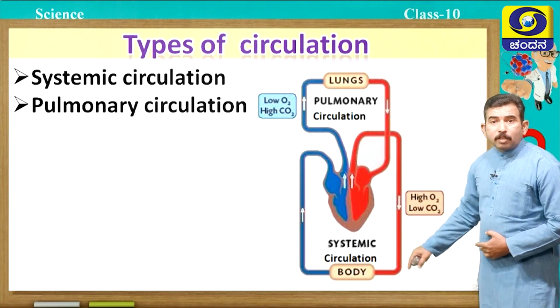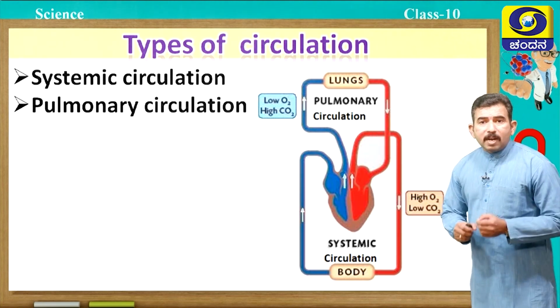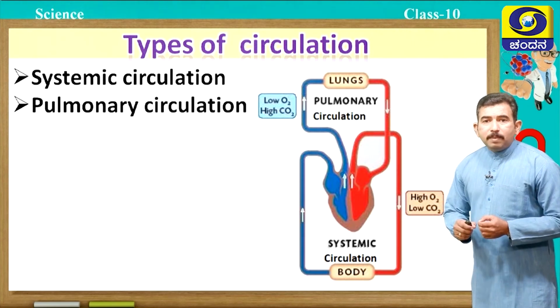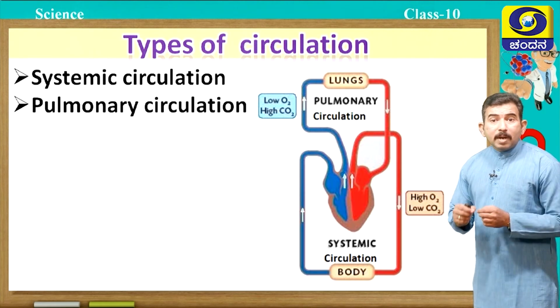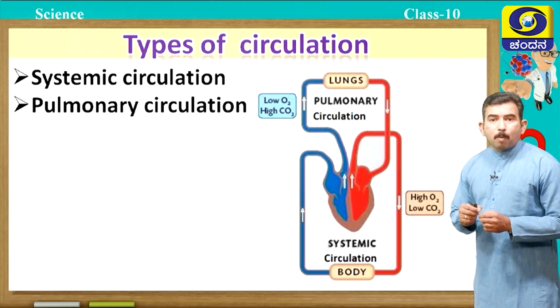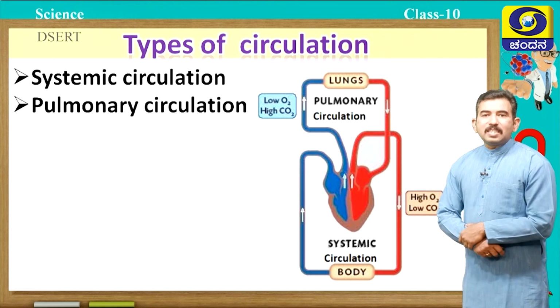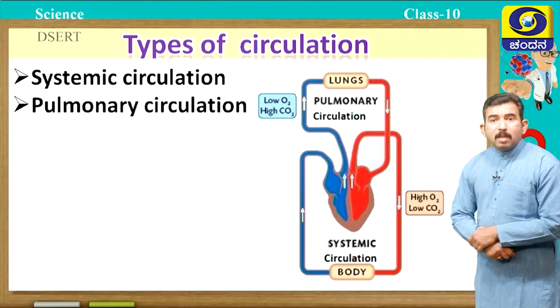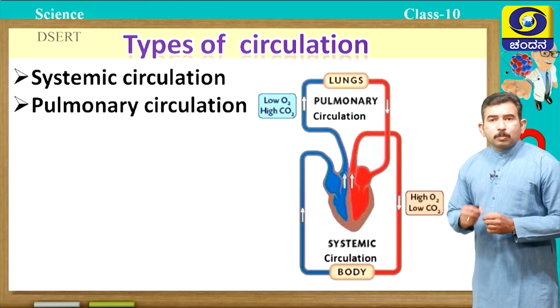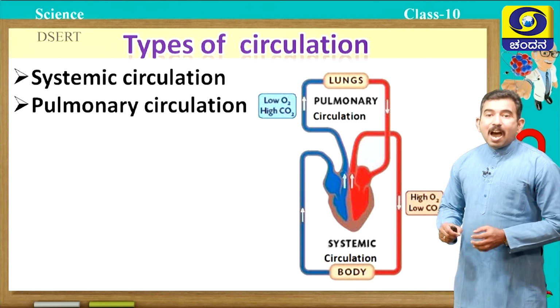In systemic circulation, there is a movement of blood between the heart and the body parts. Remember, the movement of blood between the heart and the body parts is called systemic circulation. Whereas in pulmonary circulation, the movement of the blood takes place between the heart and lungs.